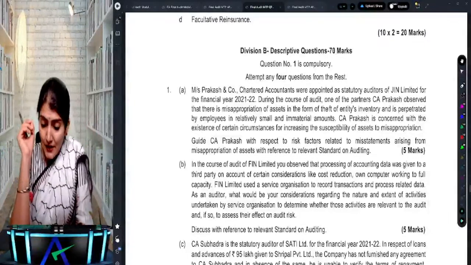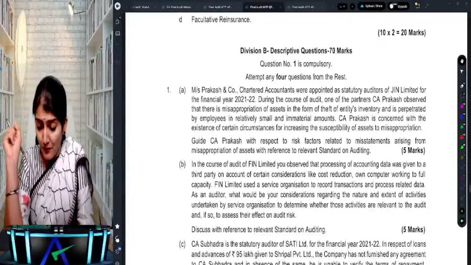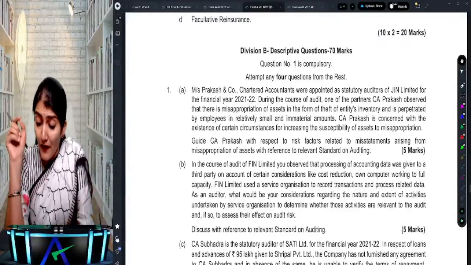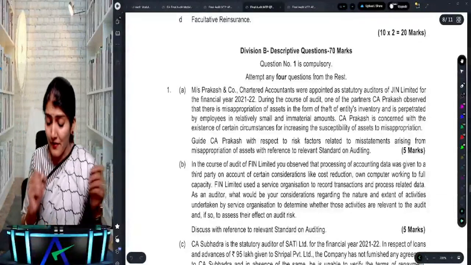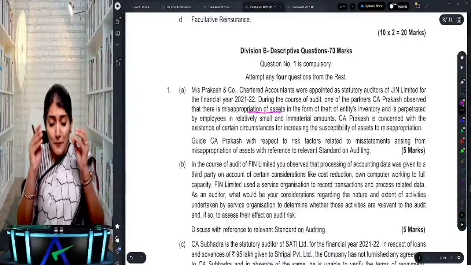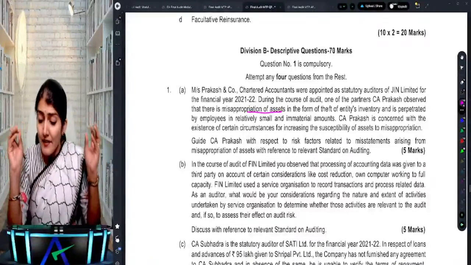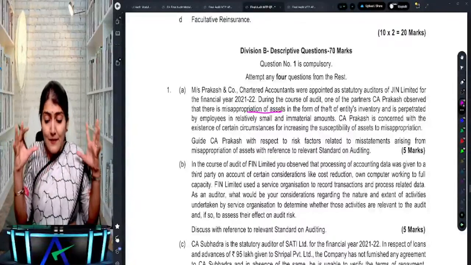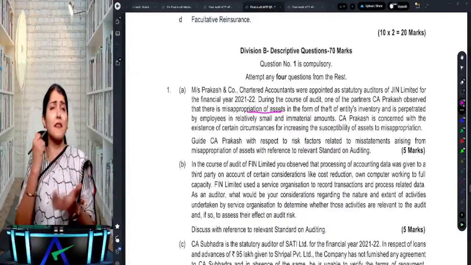Prakash and Company Chartered Accountants were appointed as the statutory auditors of GIN Limited for 21-22. During the course of audit, one of the partners, CA Prakash, observed that there is a misappropriation of the asset in the form of the theft of the entity's inventory, perpetrated by employees in relatively small and immaterial amounts. CA Prakash is concerned with the existence of certain circumstances for increasing the susceptibility of assets to misappropriation.